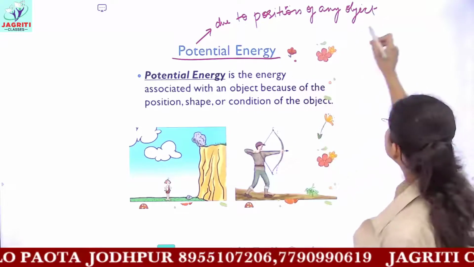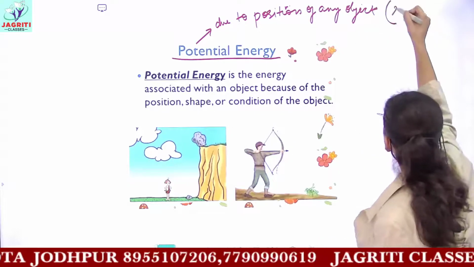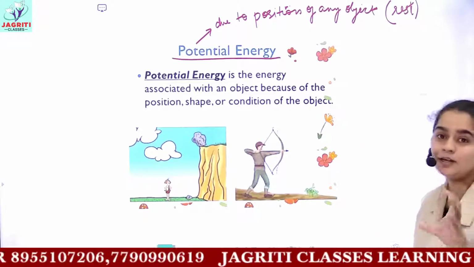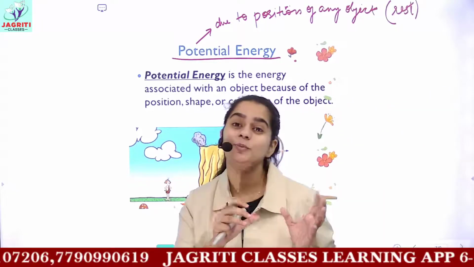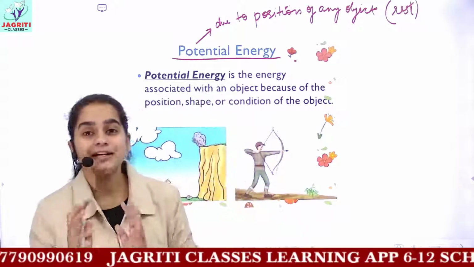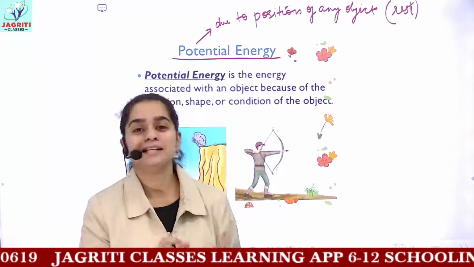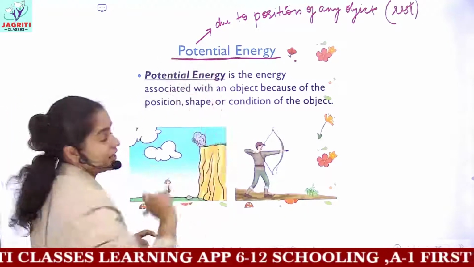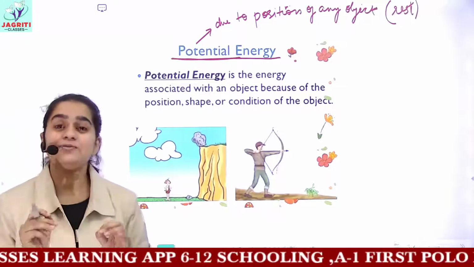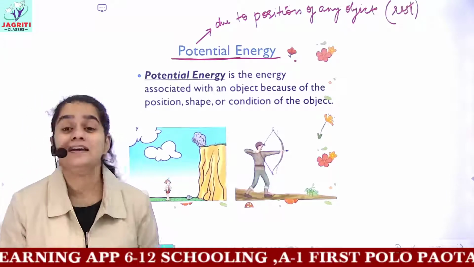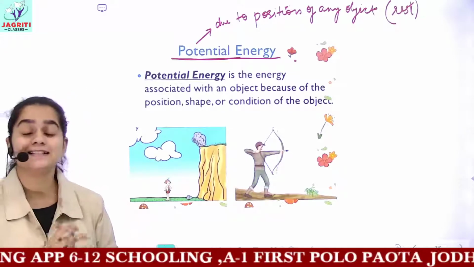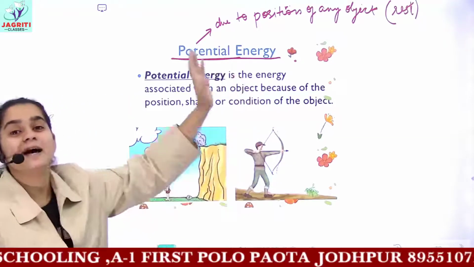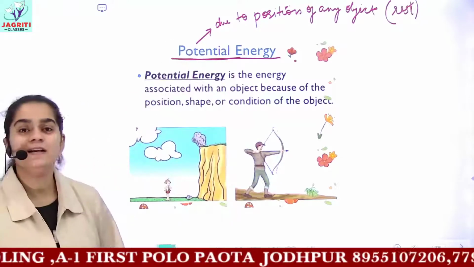In potential energy, you consider the object to be at rest. When the object is in motion, you have the energy which we call kinetic energy. When the object is not in motion, that is, the object is in a resting state, then the energy possessed by the object is potential. Yes, the objects which are present in the resting state also have energy, that is, they can also perform some kind of work. And the energy possessed by such objects is called potential energy.